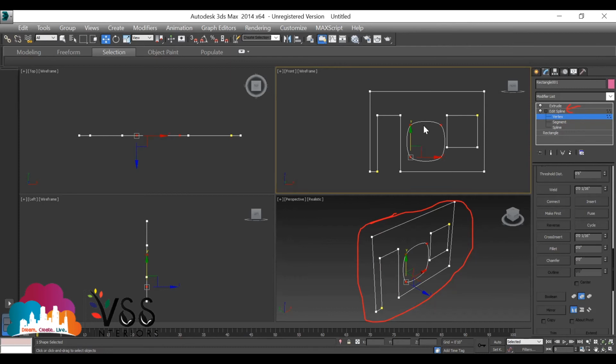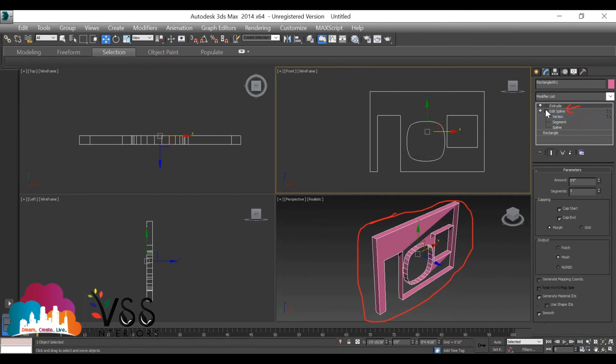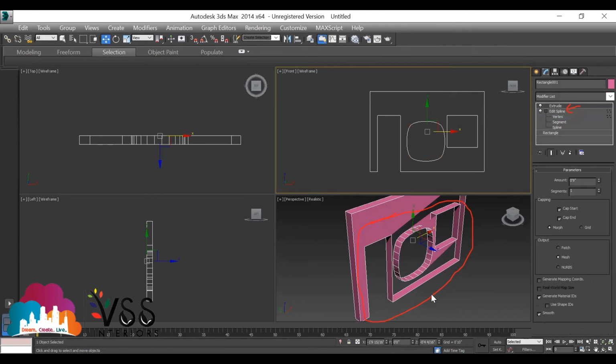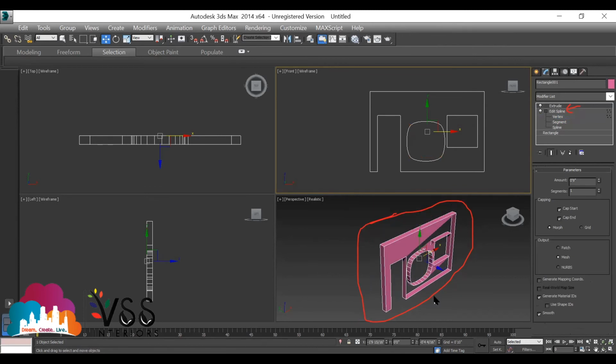Now again go to extrude. Yes, sir. Go to extrude again. This is not looking properly. Just give me some access. Give me access. Press accept. Don't do anything. 1 second. Yes, sir.